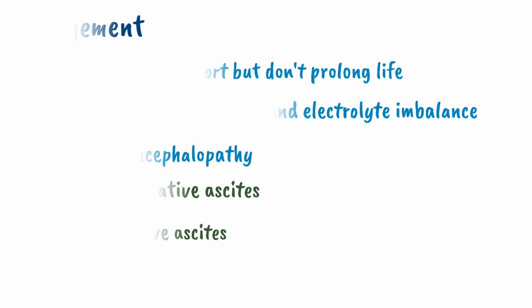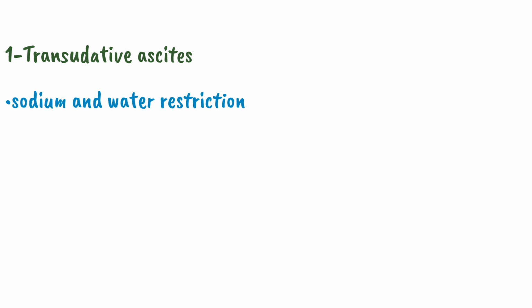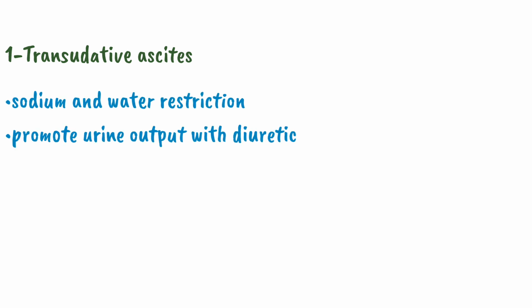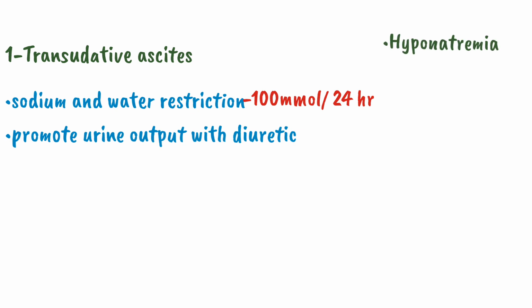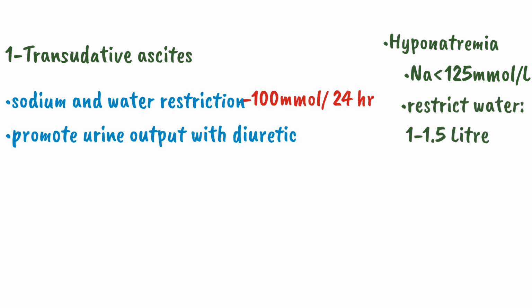In transudative ascites, we treat the patient by restricting sodium and water intake and promoting urine output with diuretics. The sodium is restricted, such that no added salt is used by the patient, and the salt intake will be restricted to about 100 millimole per 24 hour. Along with that, usually water restriction is not required. But if there is life threatening hyponatremia, such as hyponatremia less than 125 millimole per liter, then we can restrict the water intake to about 1 to 1.5 liter.